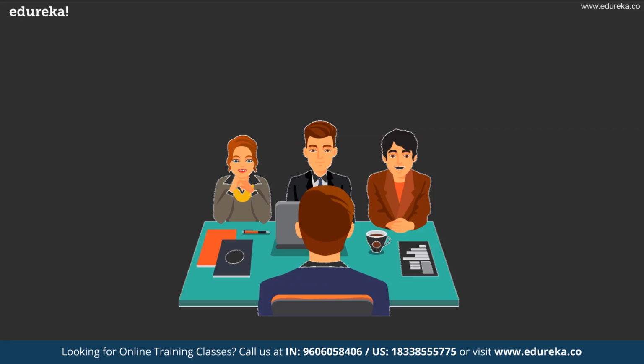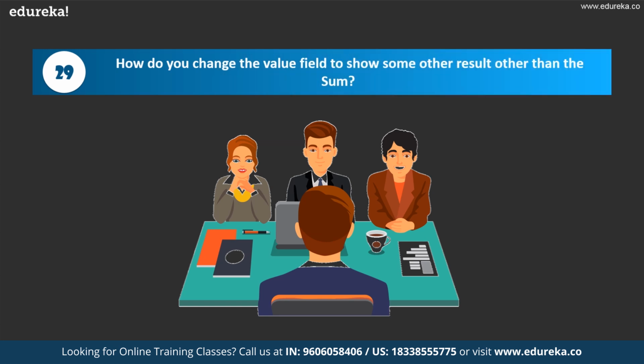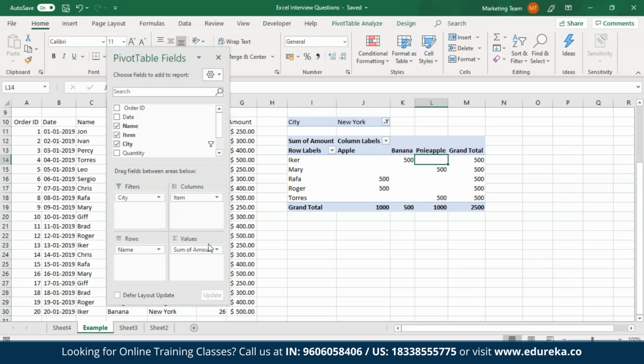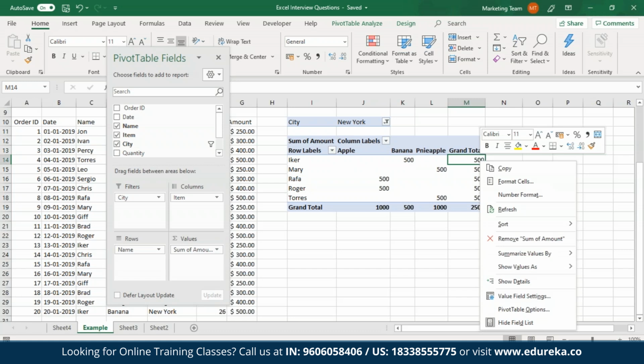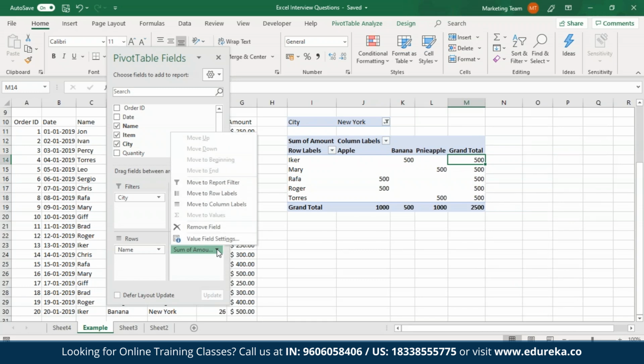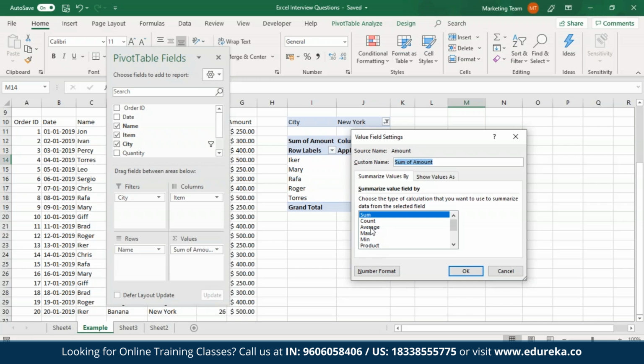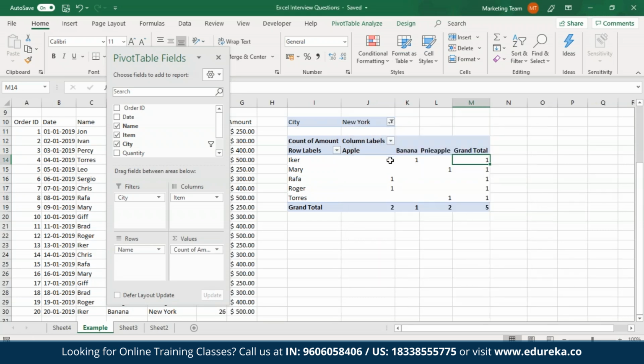So now moving on towards the next question, which is, how do you change the value field to show some other result other than the sum? In order to change the value field to show results other than the sum, all you have to do is right click on any of these values present over here, or from this pivot fields table, click on this drop down list present over here. Then select the value field settings option, and from the given list, choose any total of your choice. Let me just change from sum to count, and then I'll click on OK. So as you can see over here, the sum of values has been changed to the count of amount.